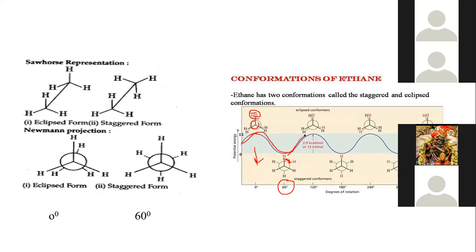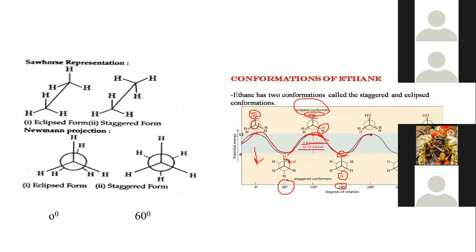Again we rotate this molecule, again these two hydrogen atoms are in the same plane, isn't it? So it forms the 2.9 kilocalorie per mole or 12 kilojoule per mole energy. So it increases the energy. This is called the eclipsed conformation. Again we rotate this molecule. This red color hydrogen should be anti to the other. So it forms a 180-degree rotation. So this is more stable again and has the least energy.